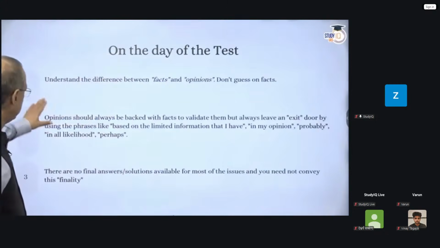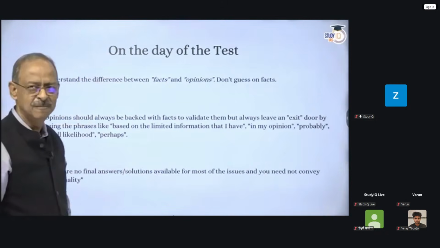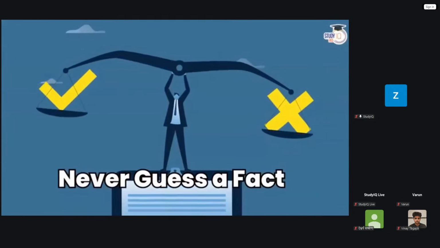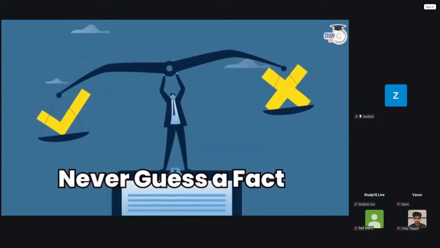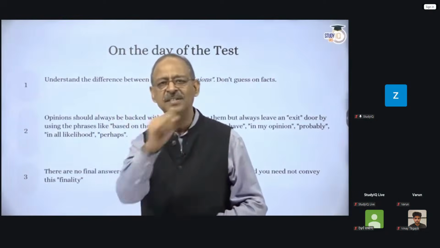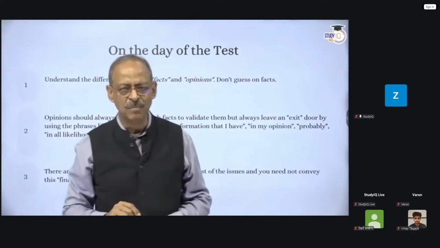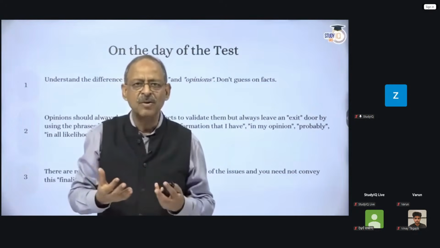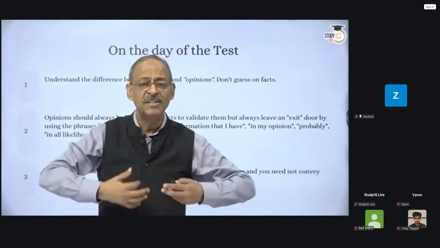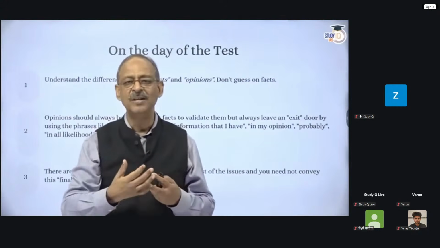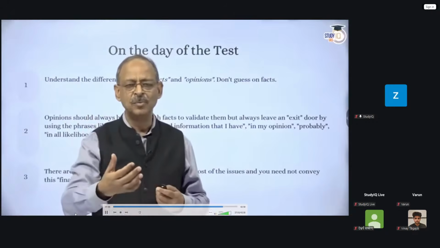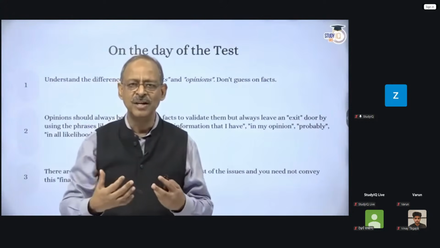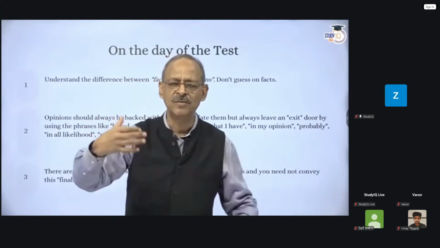Then, first point, critical: never guess a fact. Either you know a fact or you don't know a fact. If the board member contests the facts that you give, then you can politely say, sir, this is what I read, but maybe I could be wrong. I read it long ago and may be wrong. By saying that, you're not conceding his point, and you're not appearing to be flippant or unsure. You are saying what you said, but you appreciate the point of somebody else.